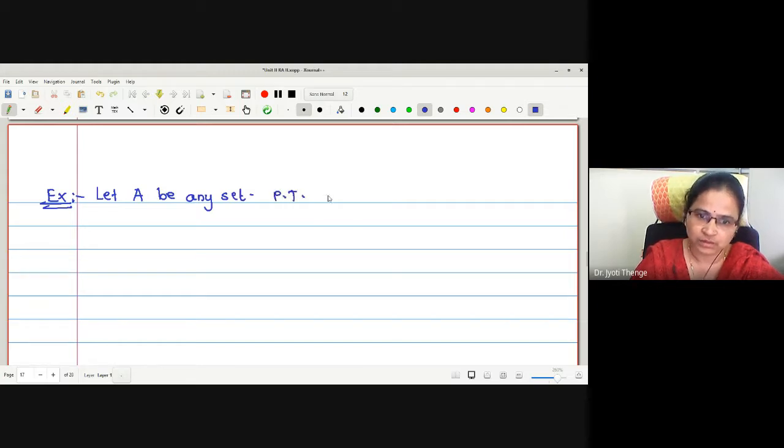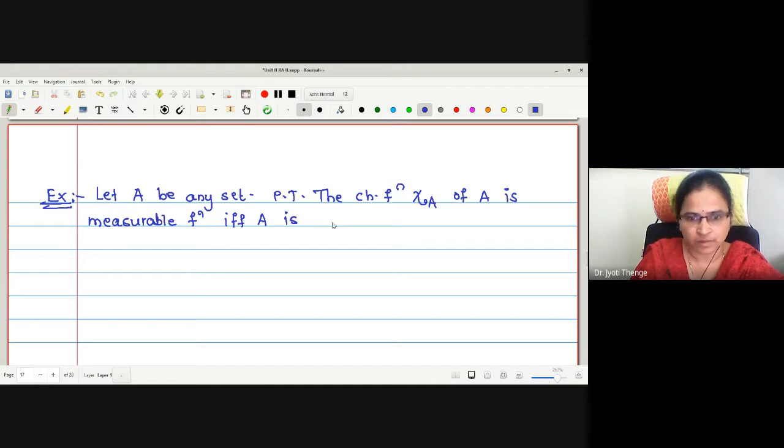Prove that the characteristic function χ_A, is this the right pronunciation, no? χ_A of A is a measurable function if and only if A is measurable.